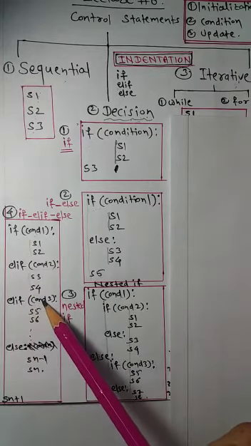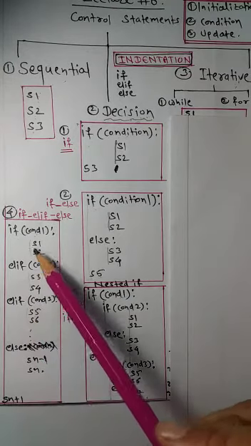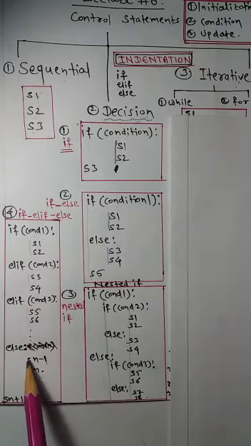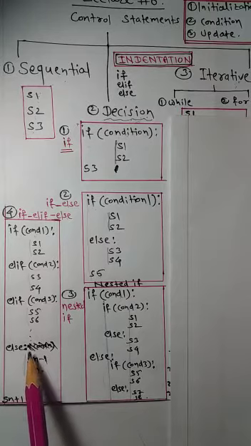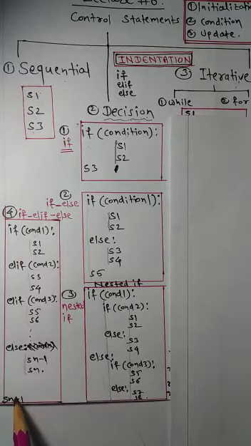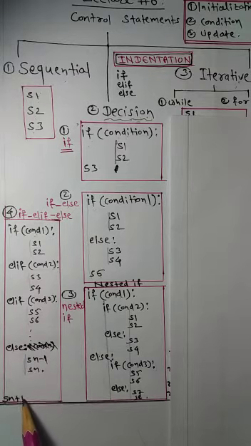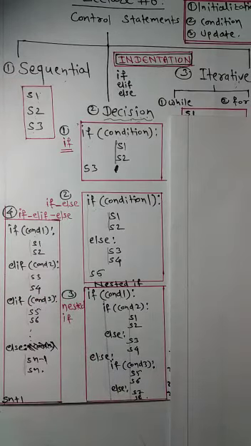Then if condition 3 is true, this block will be executed. Else, if all of these conditions result in false, then finally the else block will be executed. These statements inside the else block must be at the same indent level, and finally we will come out of that if elif else block, and this statement will be executed, which is at the same indent level as the if elif else statements.